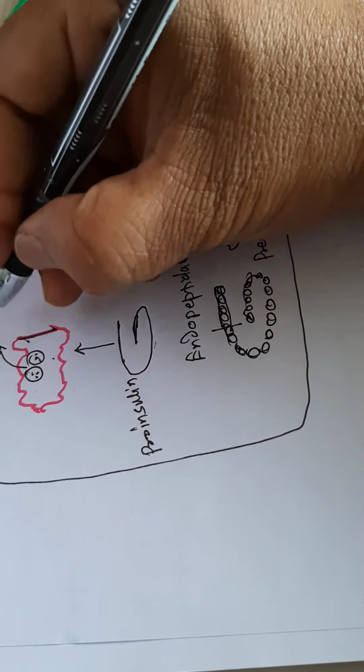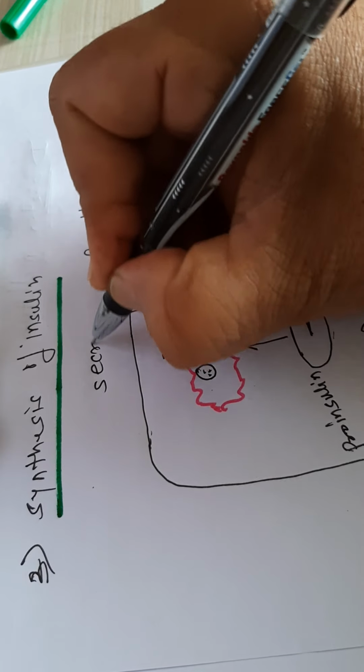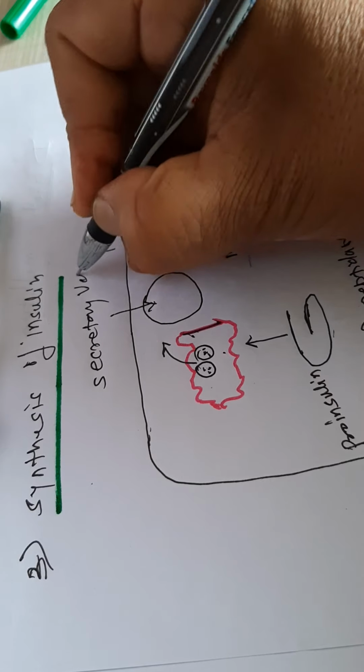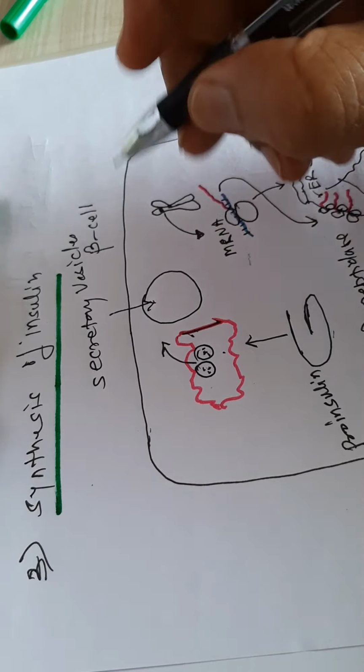These are called the secretory vesicles. Now what do they contain?